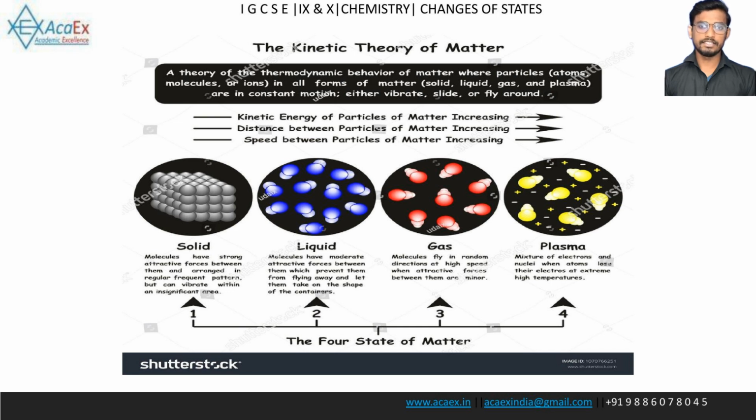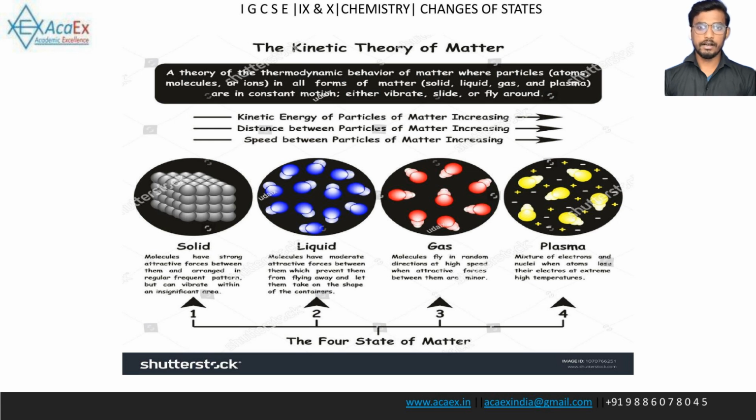This slide summarizes the kinetic theory of matter, which describes how particles are in constant motion in all forms of matter. As you move from solid to plasma, the kinetic energy, distance between particles, and speed of particles all increase. Solid. Molecules have strong attractive forces, are arranged in a regular pattern, and can vibrate in a small area.